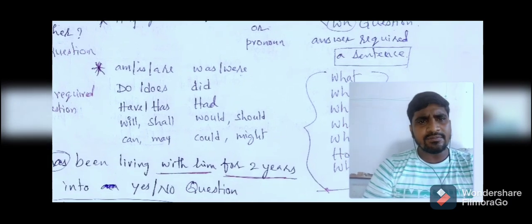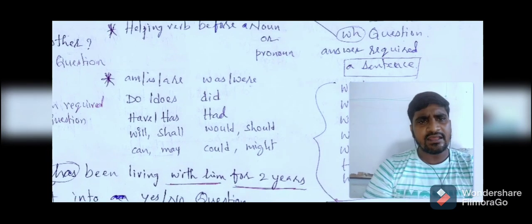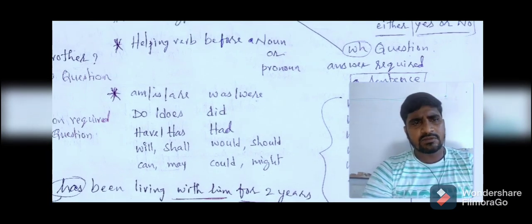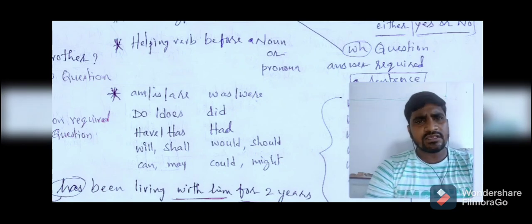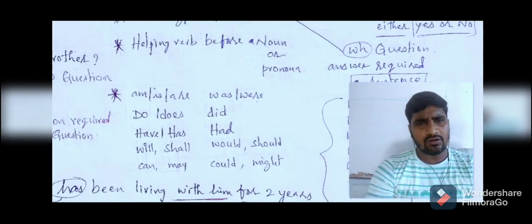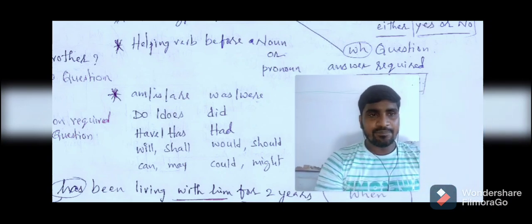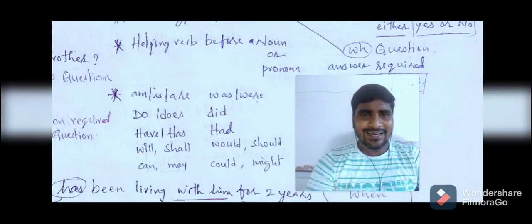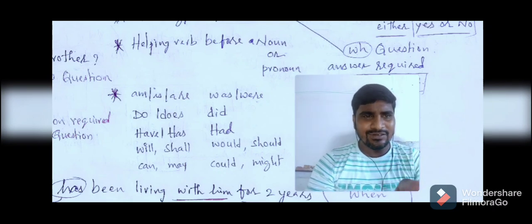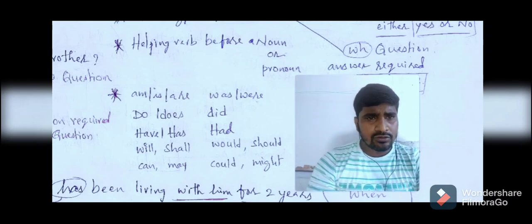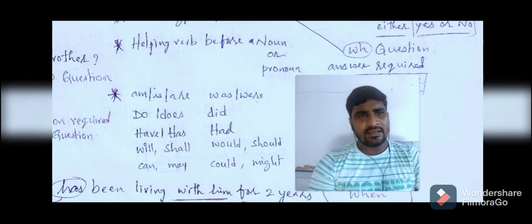Right, what are helping verbs? I already explained in the previous part. Once again I am going to tell you, look at the screen. Am, is, are, was, were, do, does, did, have, has, had, will, shall, can, may, would, should, could, might. These are all helping verbs, right?